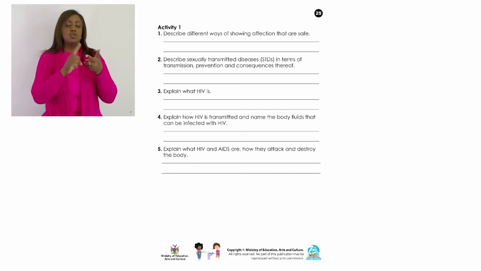Number 2, describe sexually transmitted diseases, or STDs, in terms of transmission, prevention, and the consequences thereof. Number 3 says, explain what HIV is. The second last question says, explain how HIV is transmitted and name the body fluids that can be infected with HIV. And the last one says, explain what HIV and AIDS are, and how they attack and then destroy the body.